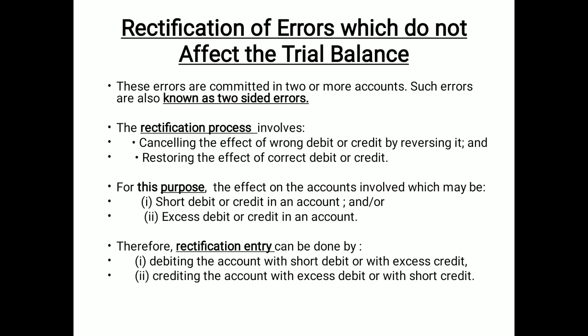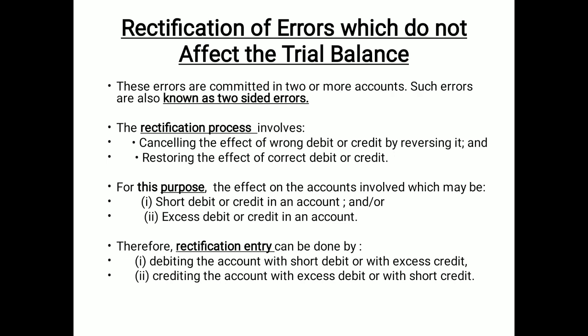This process is used to rectify the transactions by cancelling the effect of the wrong debit and the wrong credit by reversing it, and restoring the effect of the correct debit and the correct credit. This means first delete the effect of the wrong items and then enter the correct items.